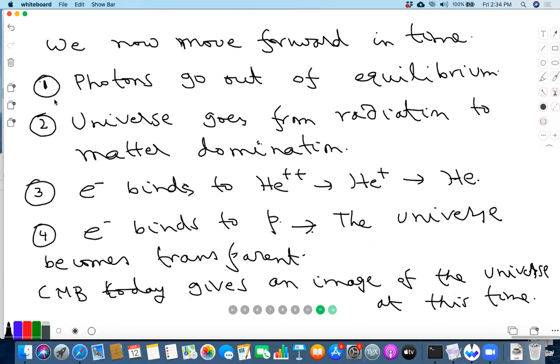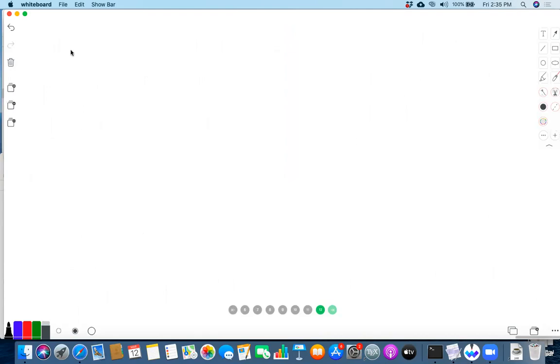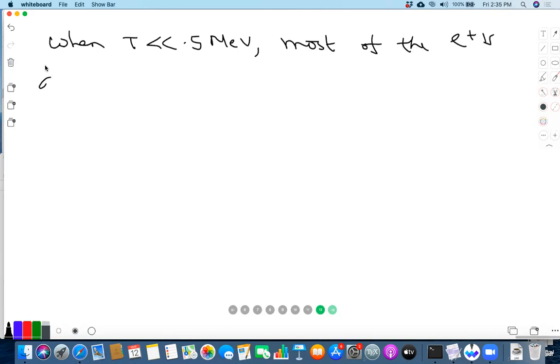Okay. So we'll start with this because, as you'll see, this happens first. When do photons go out of equilibrium? Now we have seen that when T is much less than 0.5 MeV, most of the e pluses are gone. But the extra e minuses remain.